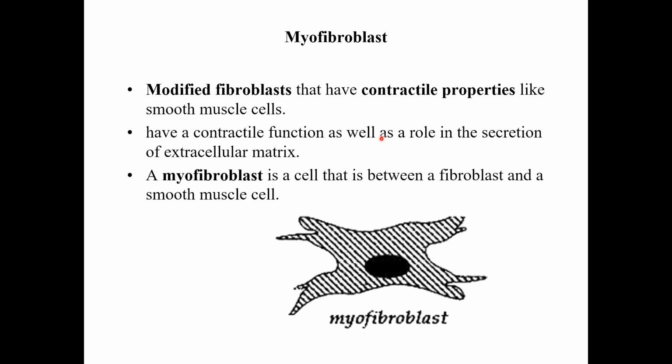There is something called myofibroblast, which is a modified fibroblast. It has a contractile property like smooth muscle. It has a contractile function, and it also secretes extracellular matrix, that is, ground substance and the fibers. Myofibroblast is a cell that is in between the fibroblast and the smooth muscle cell.